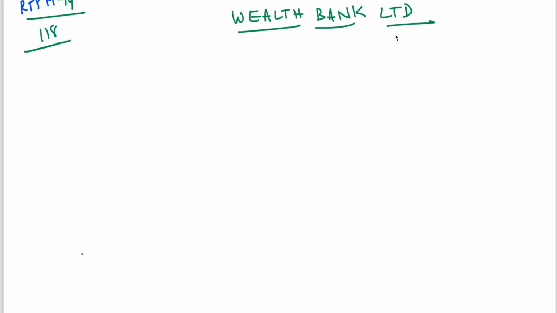Profit and loss account. The peculiar thing is the heading: we write profit and loss account only, even though it is in the form of a statement. But when it comes to a company, we write statement of P&L account. Just for information, I'm giving.